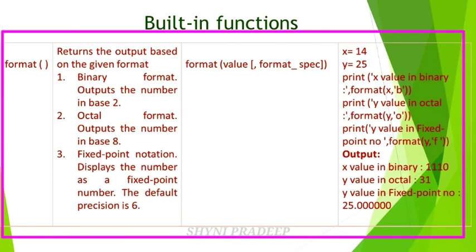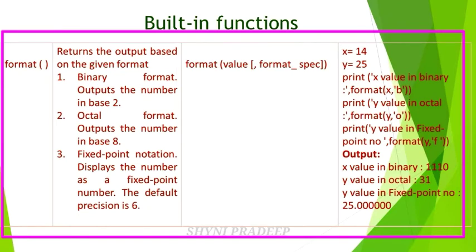See the example: x equal to 14, y is equal to 25. Print x value in binary. Here you have to print the x value in binary format. X value is 14, so its binary value is 1110. And print y value in octal. Here you have to print the y value 25 in the octal format.